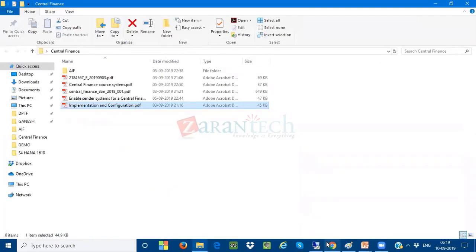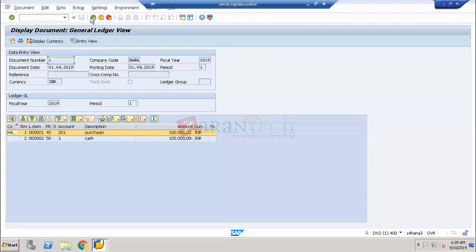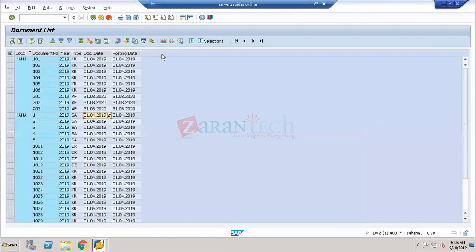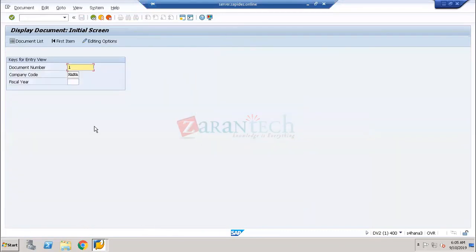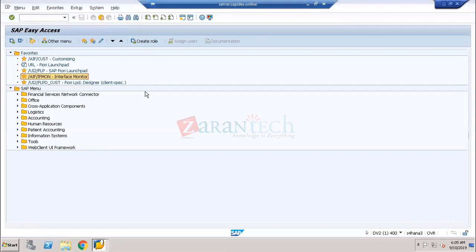So that's the target system. When you go into the target system, I have to see one more document here. The document has to refer to the portion of the document posted from the source system to the target system. This is exactly the replication process, and we will understand the complete process of the matrix.